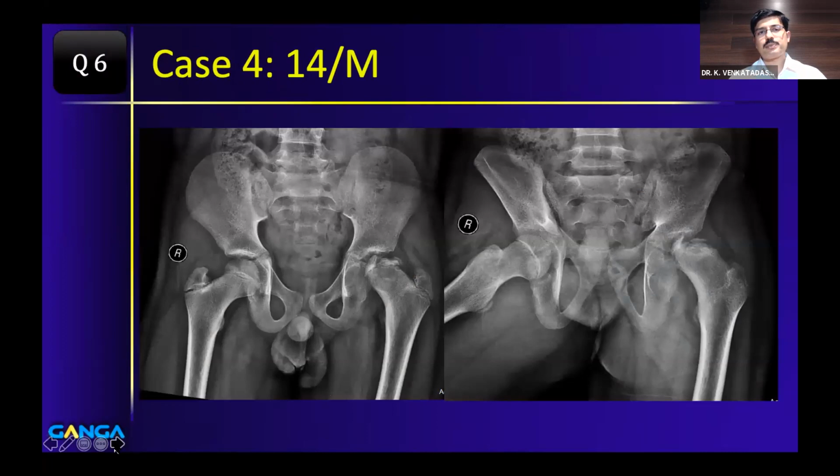So case 4, this is a 14-year-old boy. You can see that the child is having Perthes disease on the left side. And this is a good example to see the acetabulum. This is called a bilobed acetabulum or biconcave acetabulum. You can see changes in the acetabulum as well. And the head is completely collapsed, fragmented, and there is extrusion also.